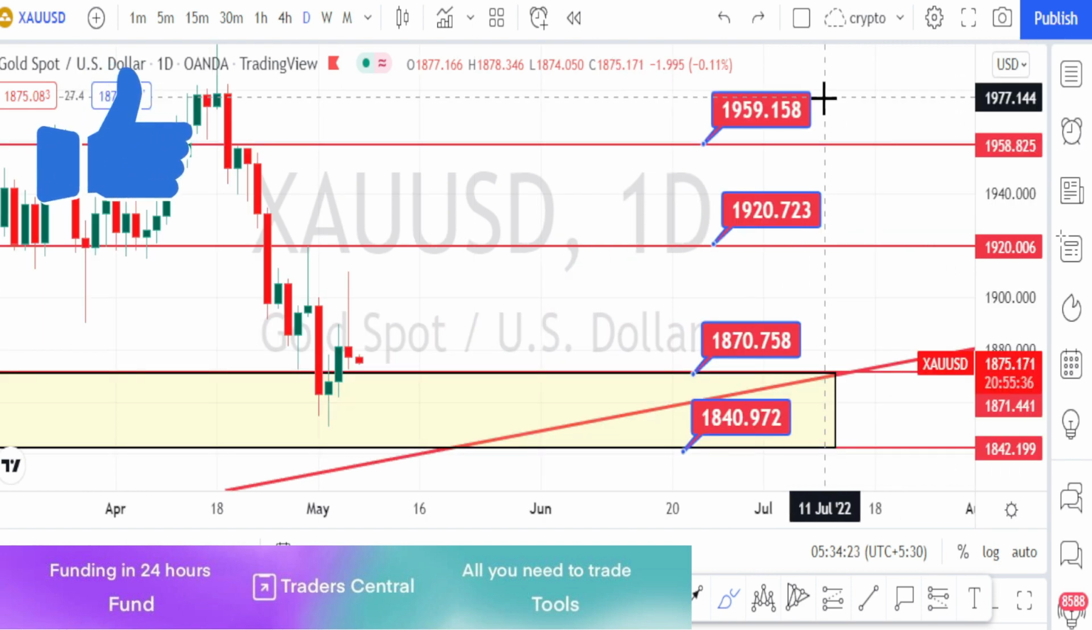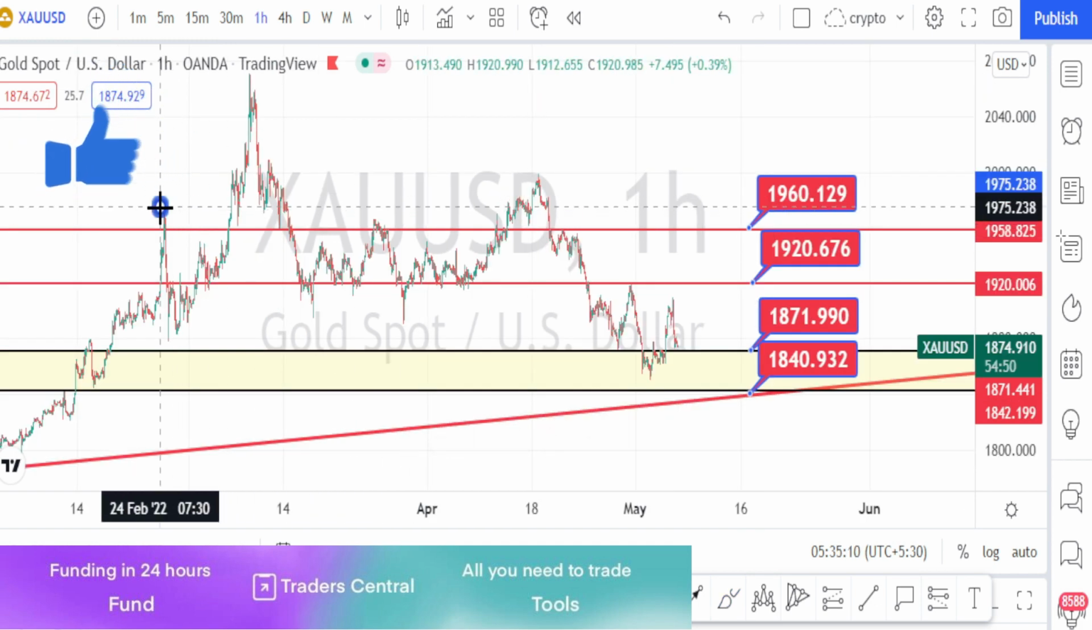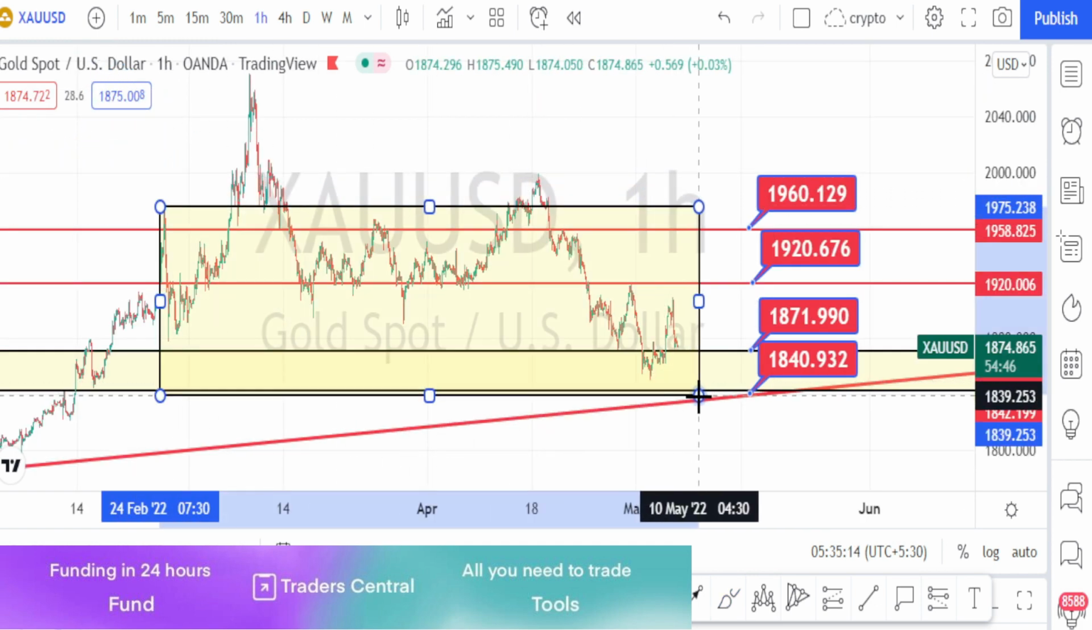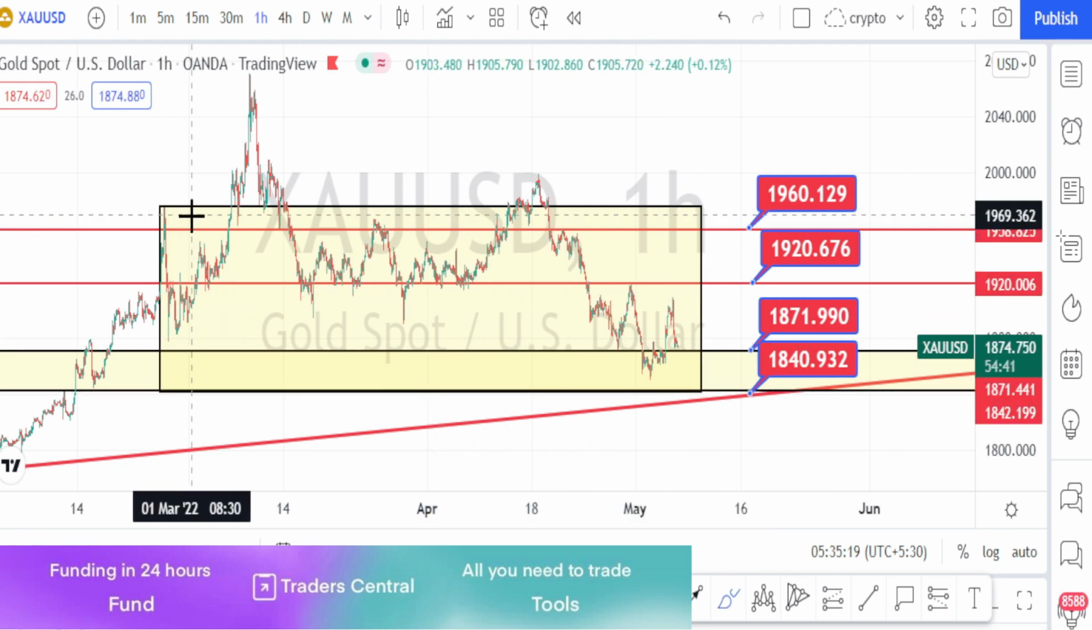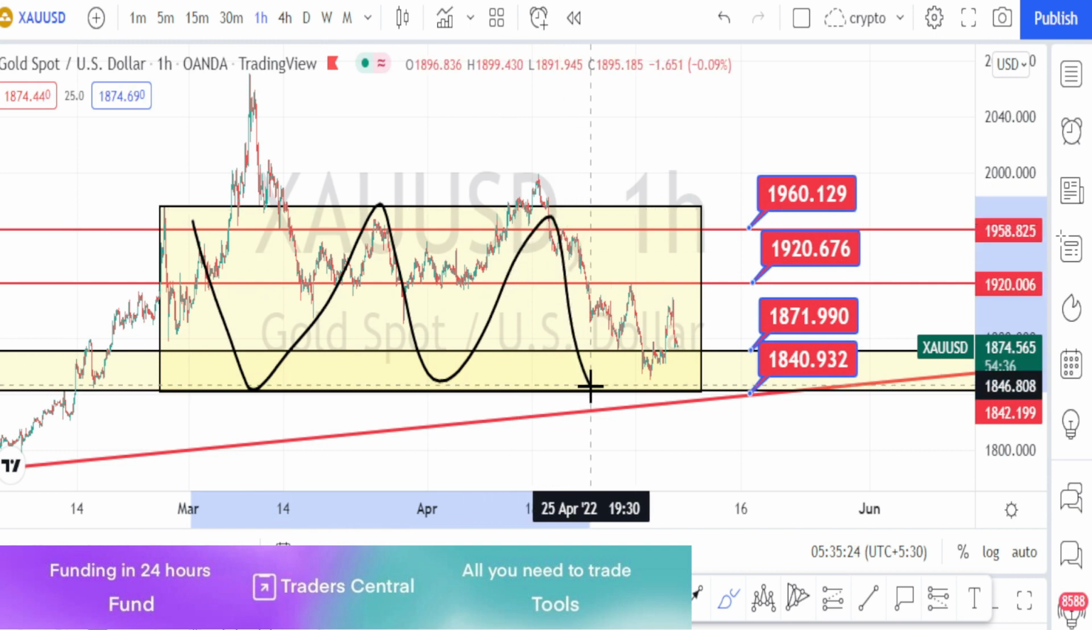Let us do the analysis in hourly time frame. When we look at the price action in hourly time frame, I am drawing a box over here. Currently the price action is trading on a sideways within this resistance and support levels.